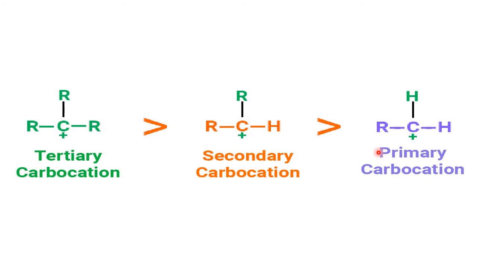There is no electron donating group like methyl or ethyl, so there is no help at all. That means the methyl carbocation is highly unstable, whereas the tertiary carbocation is highly stable. And remember, the nucleophile will seek the stable carbocation. That means the nucleophile will go to the tertiary carbocation and make the bond, so that we have a product. The nucleophilic substituted product is formed.